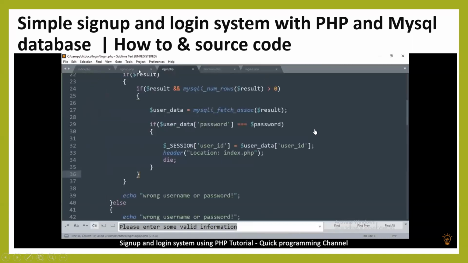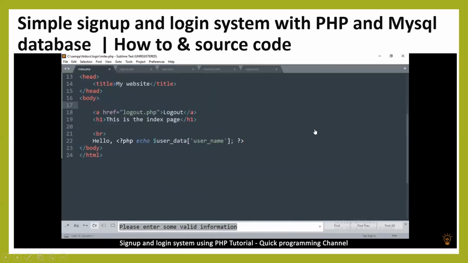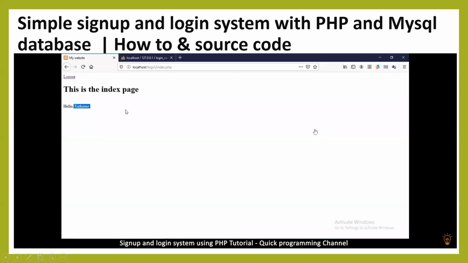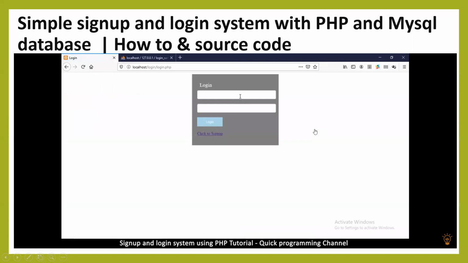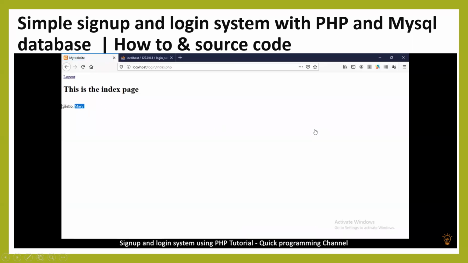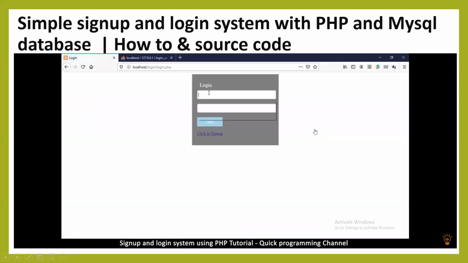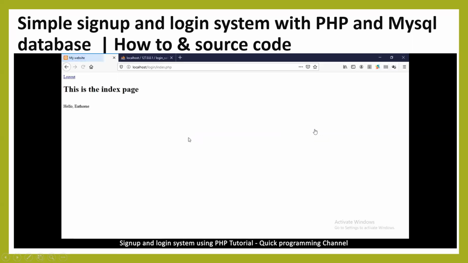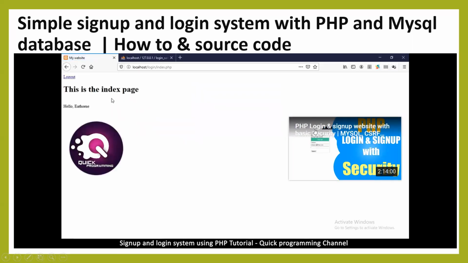So everything is done now. Everything should work. So let's give it a drive. Let me refresh and log out, and there we go. Let me log in as Mary now. 1, 2, 3, 4, log in. There we go. Hello, Mary. Log out. Let me log on as somebody else. 1, 2, 3, 4. And there you have it. Okay, so everything is working as required.